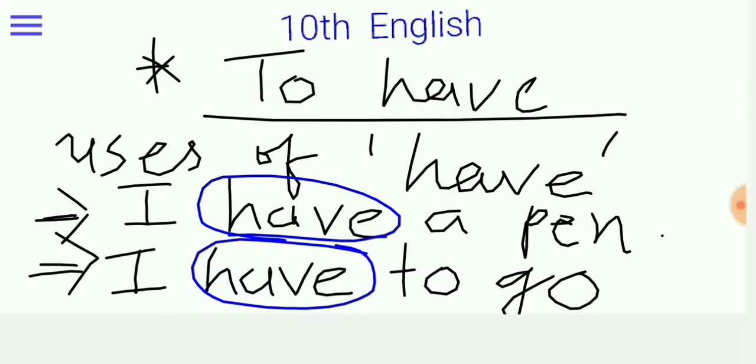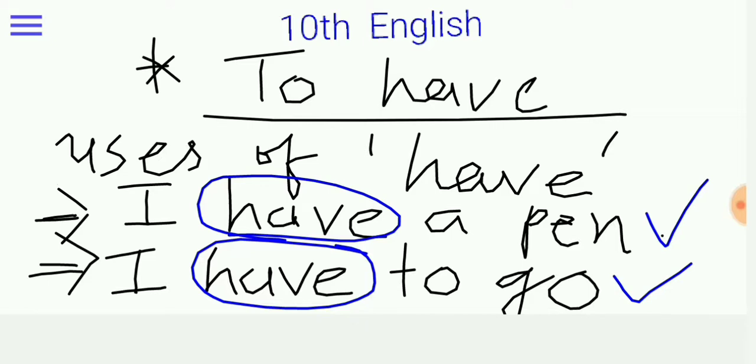In the very first example, I have a pen. मेरे पास एक पेन है. So it is our first use of have. And the second example is I have to go. मुझे जाना होगा. So these are the uses of to have.